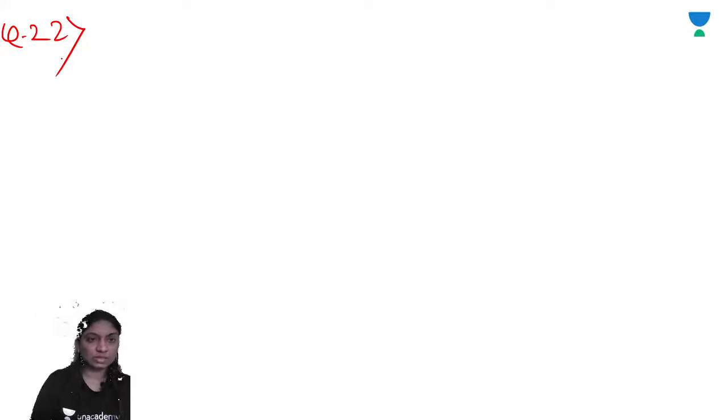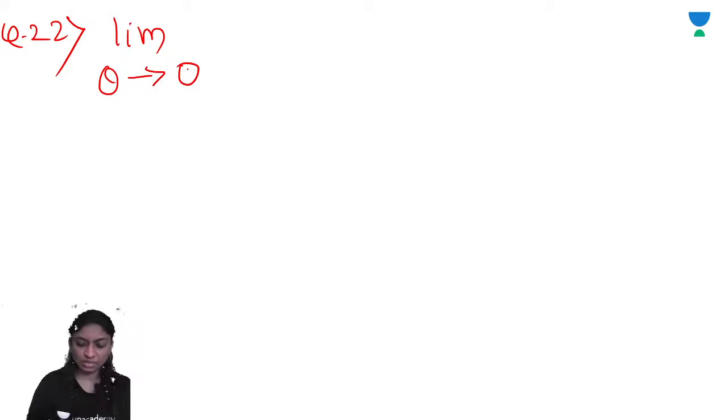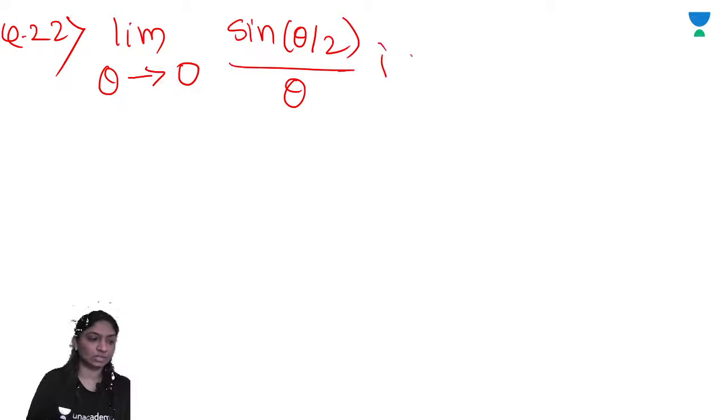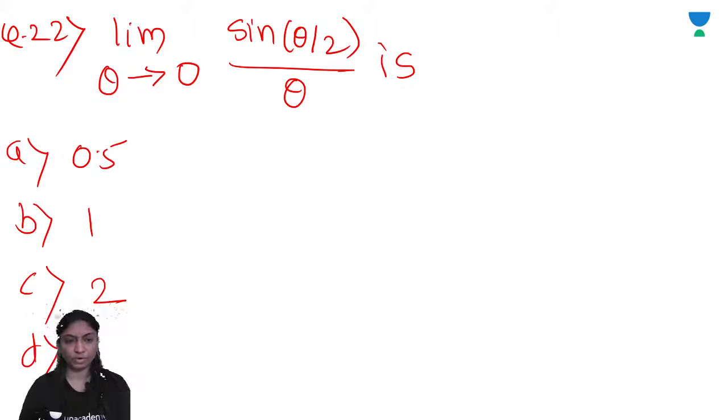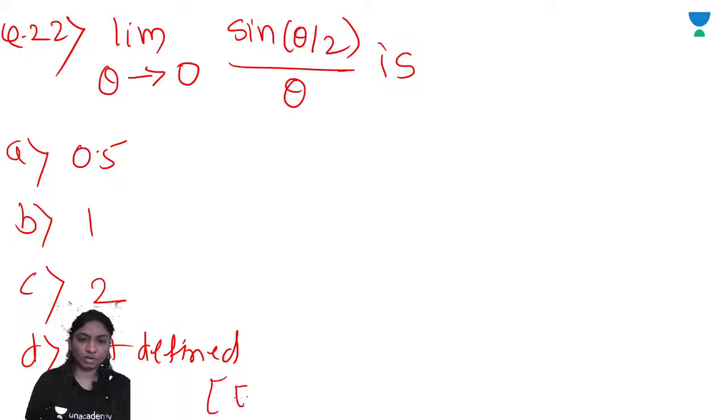Limit as theta tends to 0 of sine theta by 2 upon theta. The correct option A is 0.5, option B is 1, option C is 2, and option D is not defined. This is the question asked for Electronics and Communication Engineering for GATE 2007 for 1 mark.